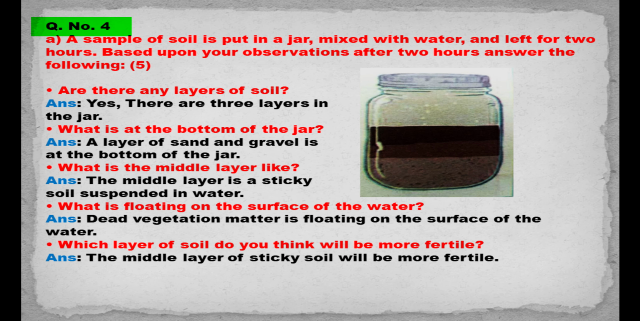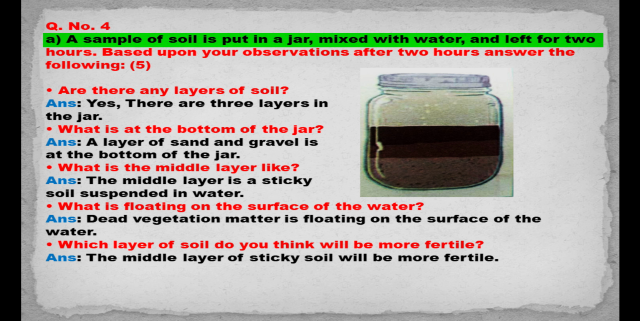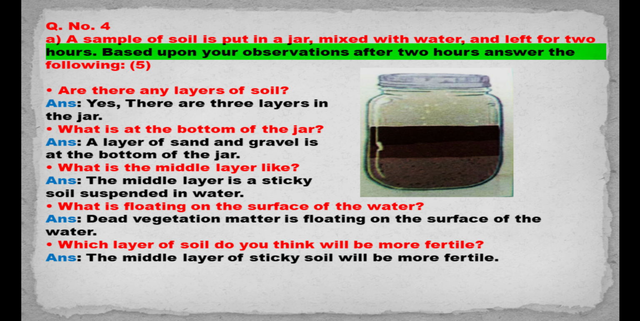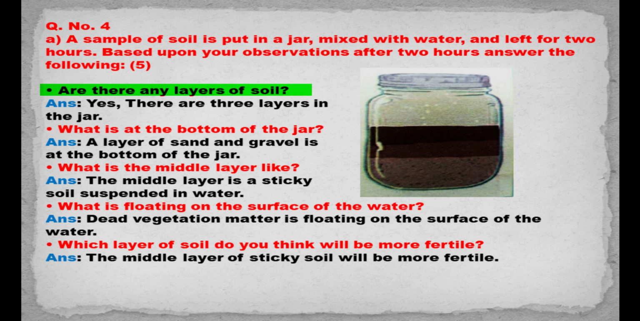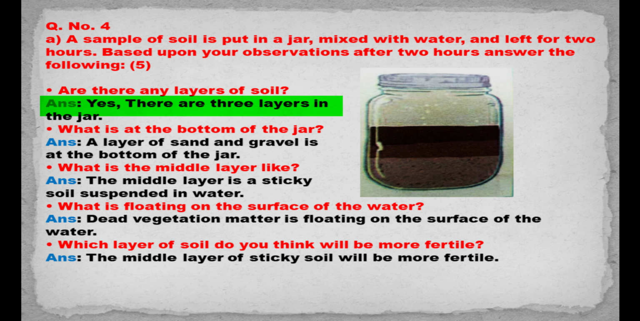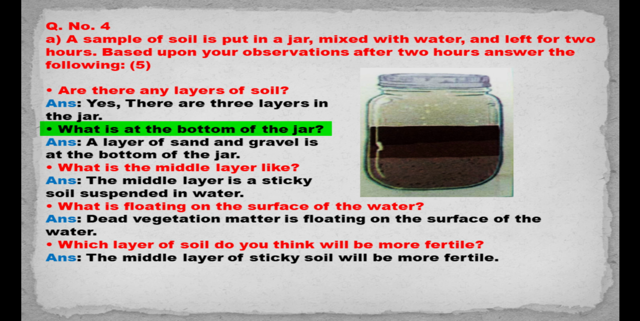Question number 4. Part A. A sample of soil is put in a jar, mixed with water, and left for 2 hours. Based upon your observations after 2 hours, answer the following. Are there any layers of soil? Answer. Yes, there are 3 layers in the jar. What is at the bottom of the jar? Answer. A layer of sand and gravel is at the bottom of the jar.